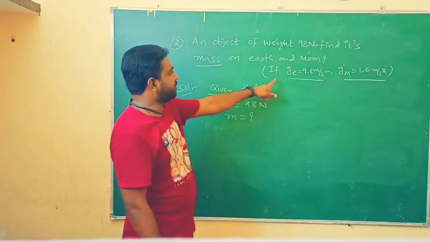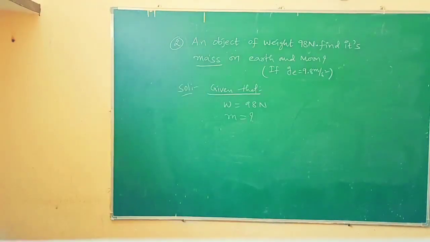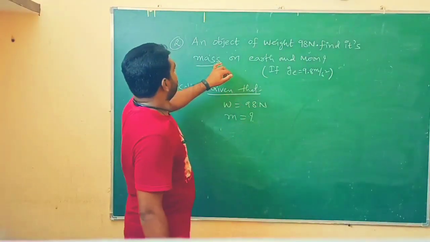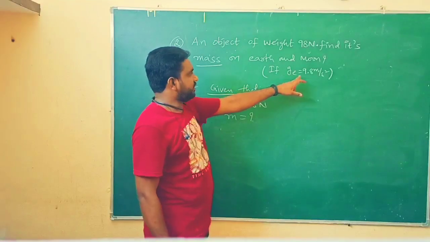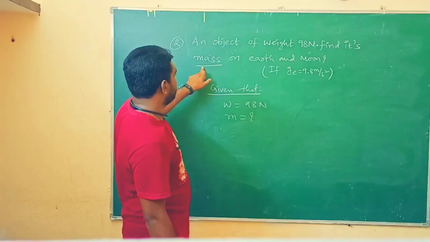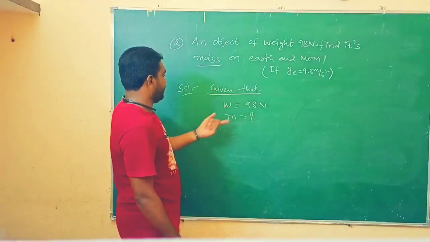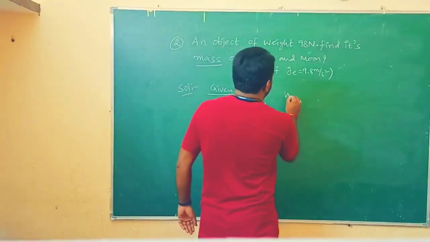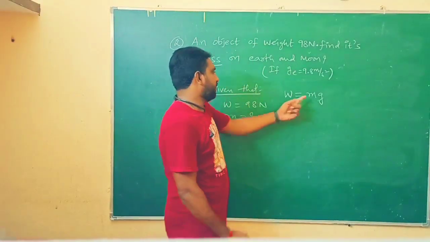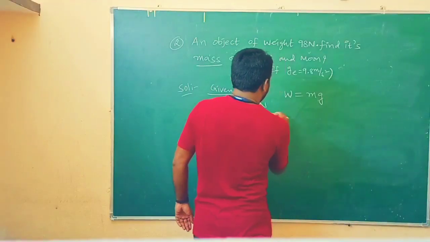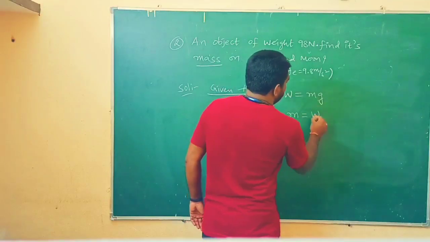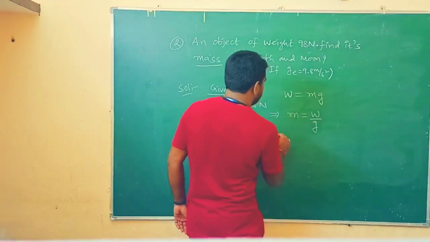So here the g value of earth is given as 9.8 meters per second square. We should find its mass both on earth and moon. First we need to write the principle: W equals mg, everyone knows that. We need to find the mass, so from this principle we can write m equals W by g. Mass equals weight by acceleration due to gravity.